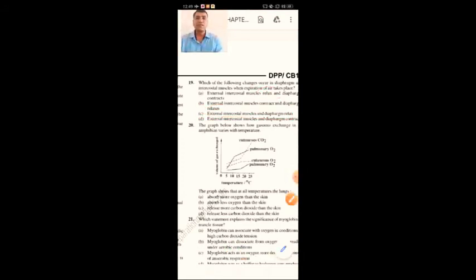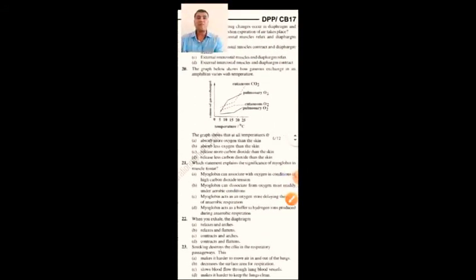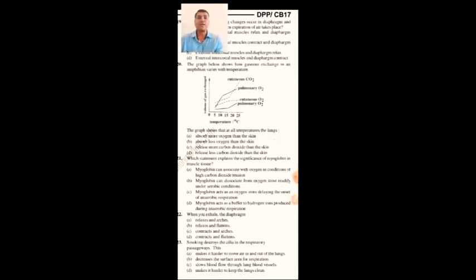The graph below shows how gaseous exchange in an amphibian varies with temperature.